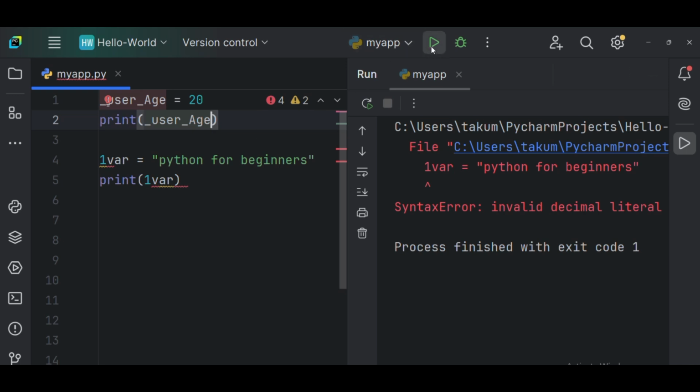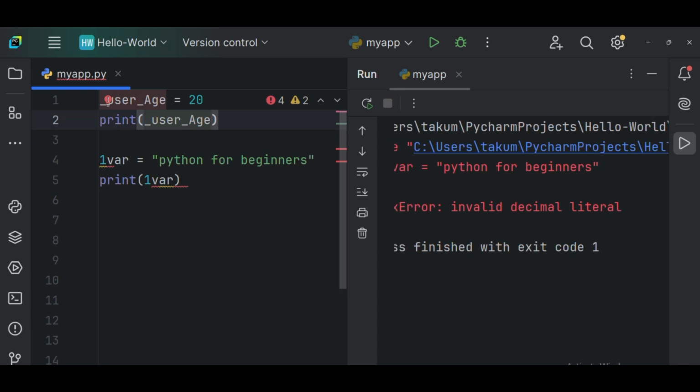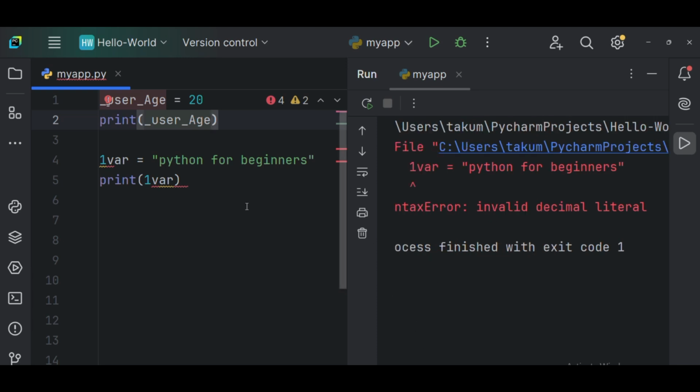If I rerun this code again, see what happens. Now it's telling us where the error is. It's finding an error and it's telling us syntax invalid. Where? 1var. It is pointing. This is the place where it is pointing to make you understand that a variable name does not start with a number. This is where the error is happening. It's giving us where we encounter the error. It's a syntax error. I'm going to open it for you to see. It says invalid decimal literal. You get it? So that is it.